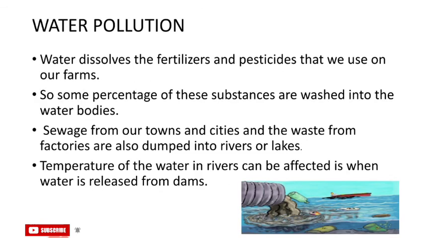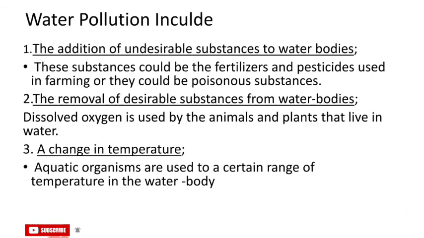Water dissolves the fertilizers and pesticides that we use on our farms, so some percentage of these substances is washed into the water bodies. The sewage from our towns and cities, and the waste from factories, is also dumped into our rivers or lakes. The temperature of the water in rivers can be affected when water is released from a dam. This is what we call water pollution.